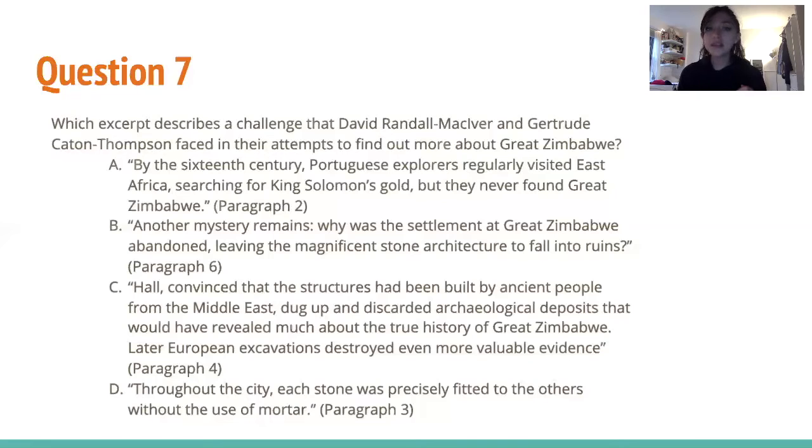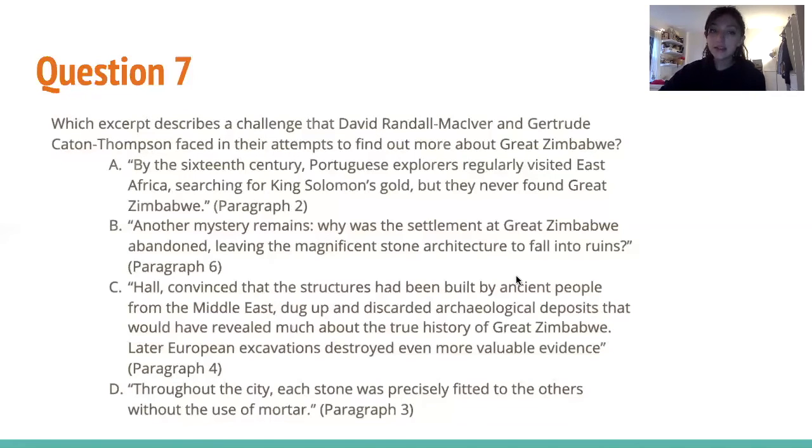Choice C: Hall, convinced that the structure had been built by ancient people from the Middle East, dug up and discarded archaeological deposits that would have revealed much about the true history of Great Zimbabwe. Later European excavation destroyed even more valuable evidence. So even though this answer choice doesn't directly say the names McIver or Caton Thompson, it does say that all this evidence that could have helped them find out the actual origins of Great Zimbabwe was destroyed. So that would have been a huge challenge because they couldn't use all of this evidence to help them. They had to start from scratch, basically.